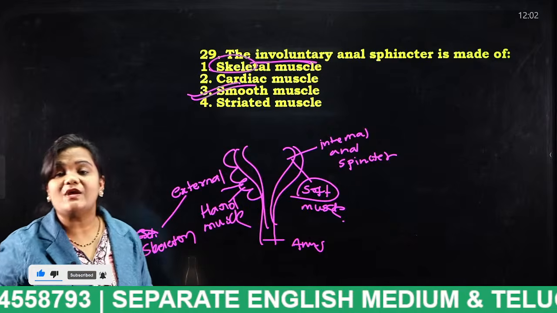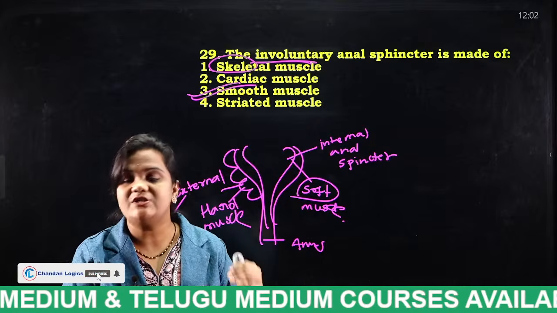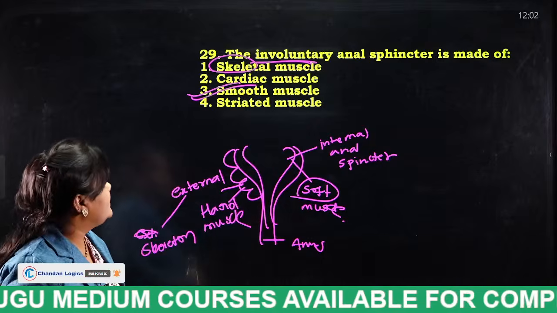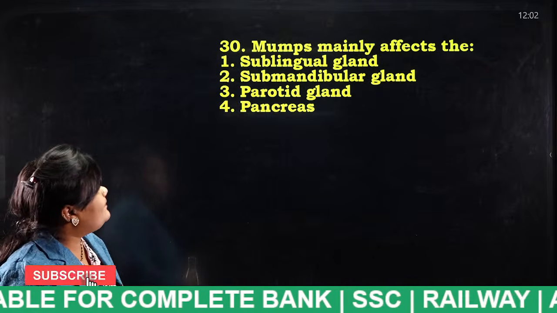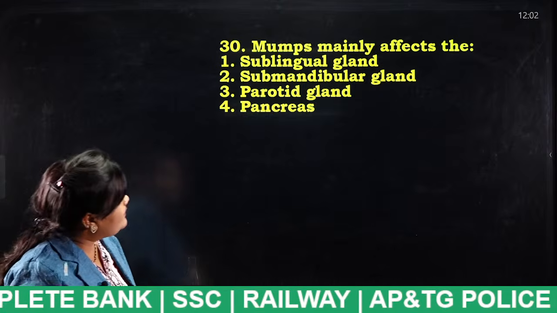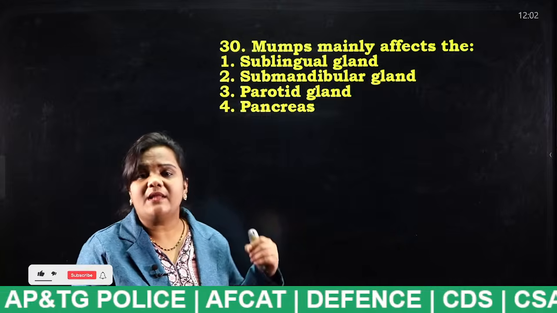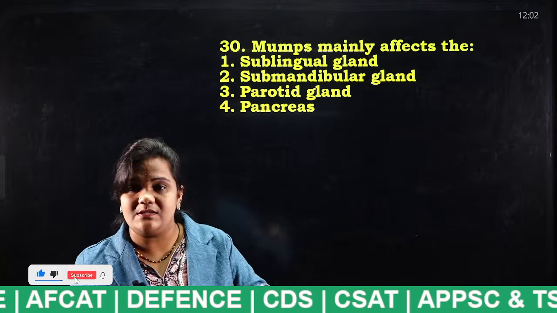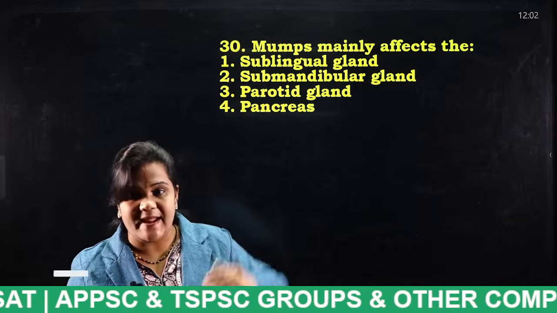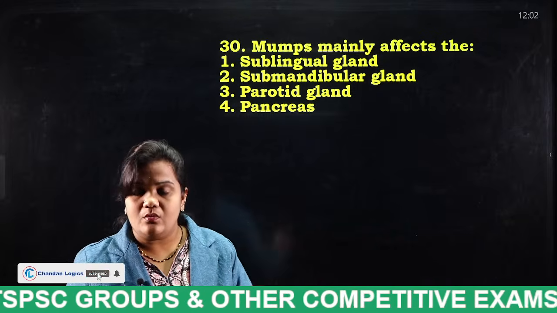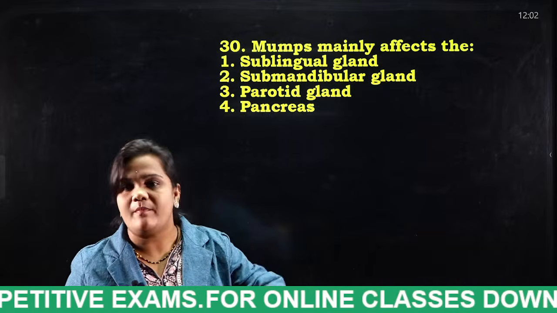The last 5 questions will be of moderate to difficult level. Each and everyone listen properly. Next, last question. Mumps mainly affect the sublingual gland, submandibular gland, parotid gland, pancreas gland. Tell your answer. The 27th question answer, tell me tomorrow morning in the live session. And the people who are watching after the live, please mention your answer in the comment section itself.